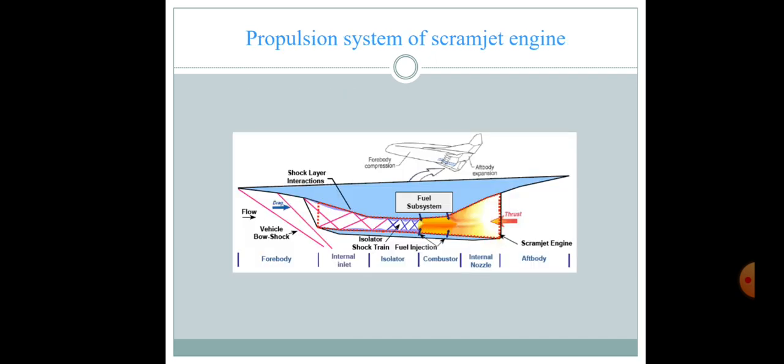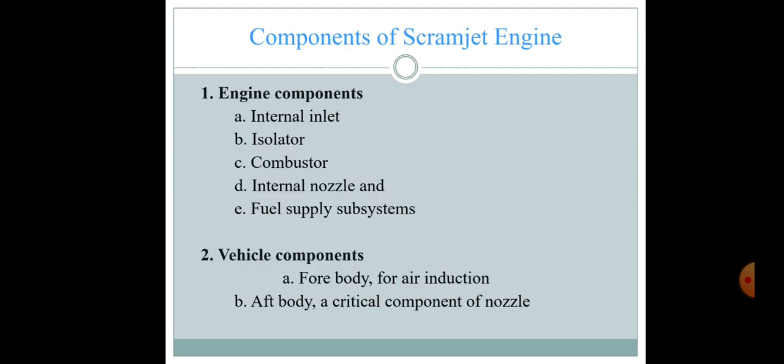The propulsion system of a scramjet looks like this. It will have a forebody, followed by an internal inlet, then an isolator, then a combustor and internal nozzle, and then an aft body. Components of a scramjet engine include engine components and vehicle components. Engine components include the internal inlet, isolator, combustor, internal nozzle, and fuel supply system. Whereas vehicle components include the forebody for air induction and the aft body, a critical component of the nozzle.